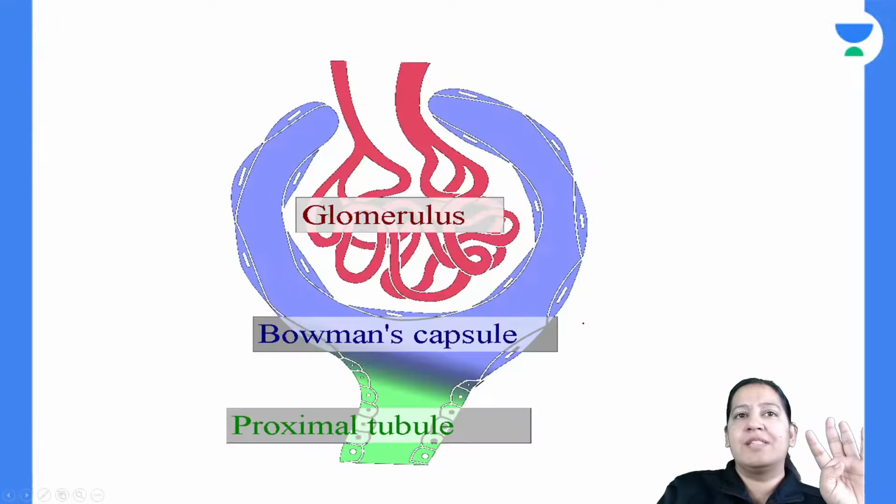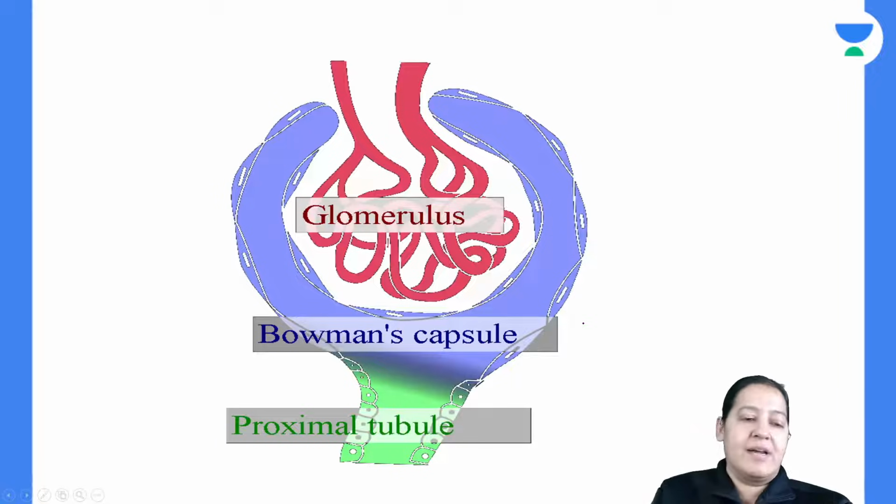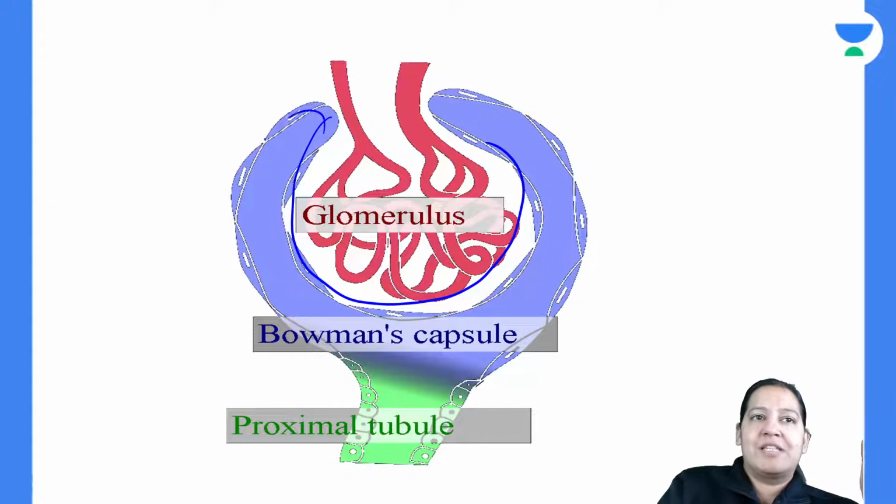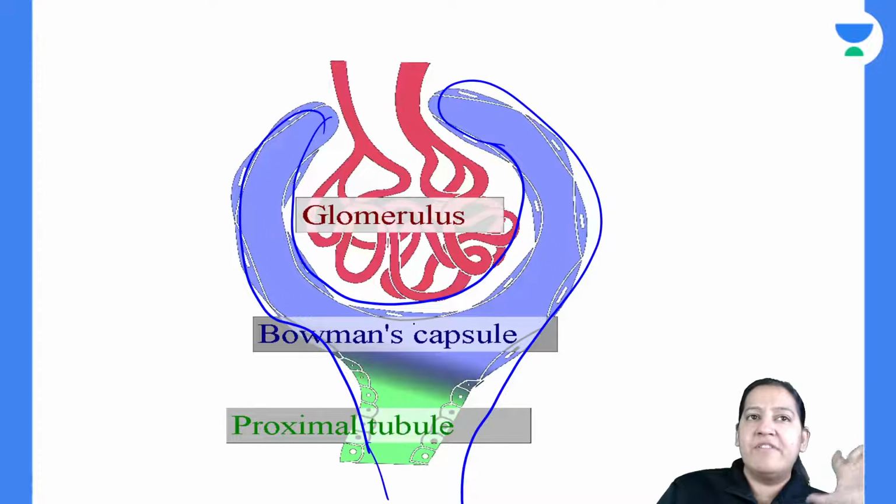Now see this diagram. The same diagram the author has given us. Can you see a Bowman space? Everyone give me a thumbs up if you can see a Bowman space. The blue is the Bowman space. This is the Bowman space continuing as PCT.